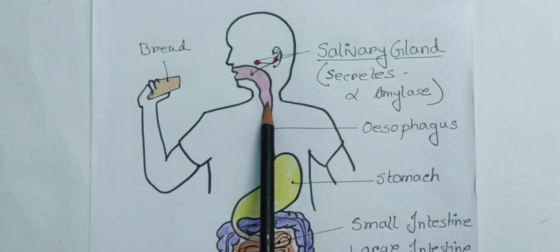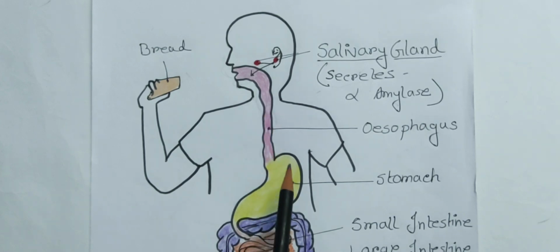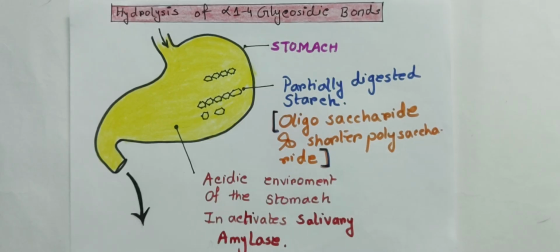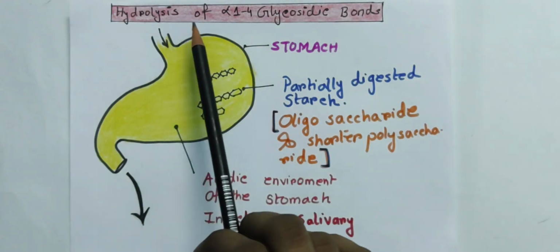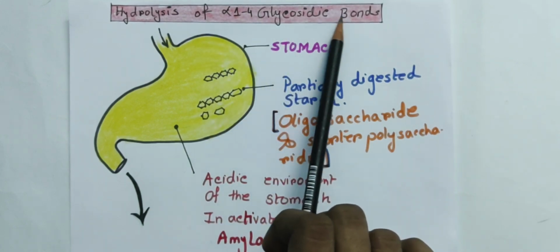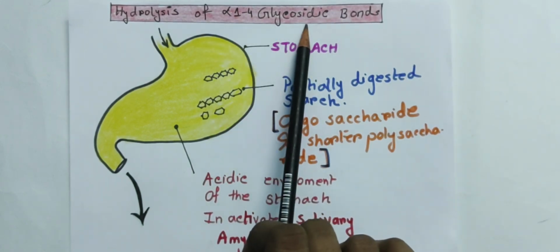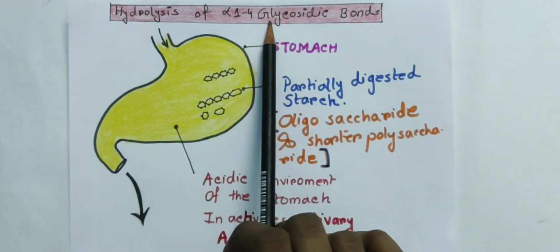That bolus comes through the esophagus and comes to the stomach. So within our mouth cavity, what happens? The salivary amylase hydrolyzes the alpha 1,4 glycosidic bonds. That bond is hydrolyzed by the salivary amylase.